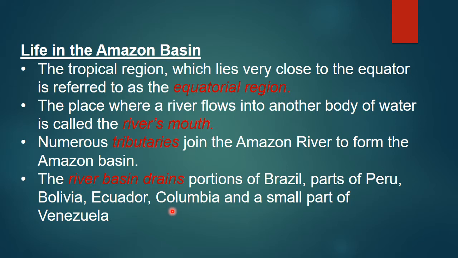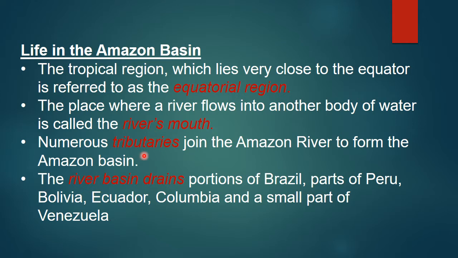Understood children? So what are the things we have seen in this slide? First, the tropical region next to the equator, that region close to the equator, is called equatorial region. And next point about river's mouth. When a river flows into another body of water, that place is called river's mouth.